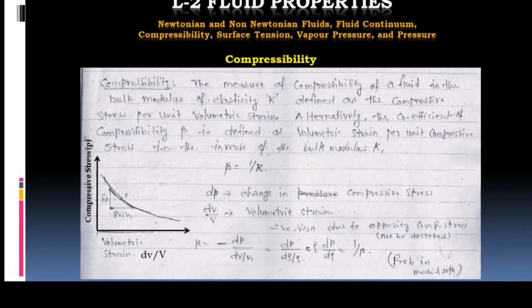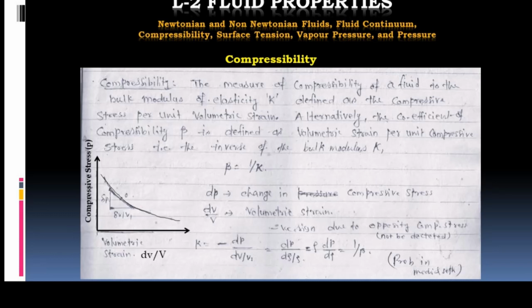Now compressibility. Compressibility is the measure of a compressible fluid, which is the bulk modulus of elasticity K, which is defined as compressive stress per unit volumetric strain. What is compressive stress? It is the change in pressure, that is dP. That is the final pressure minus the original pressure. The difference between the final pressure and original pressure is known as dP. And volumetric strain is change in volume upon original volume, that is dV upon V.